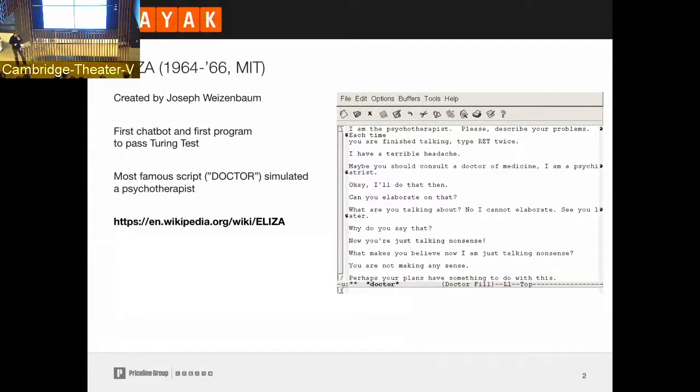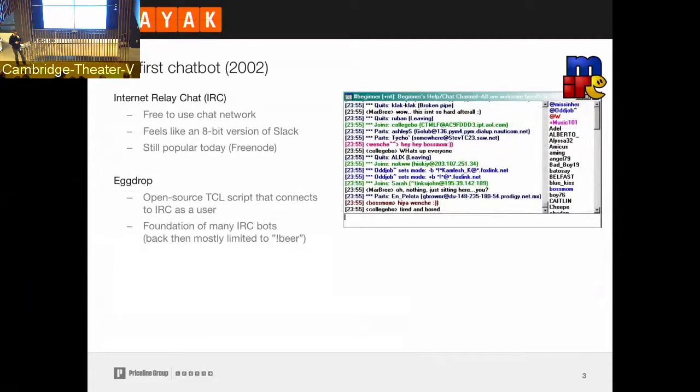Not quite. In between, there was a little gap, but around 2000 and later, you may have talked to a couple of avatars on web pages, like on your insurance web page or at electricity grid companies, whatnot. And interestingly enough, when I was going through my attic, I found that I was also developing a chatbot myself in 2002.